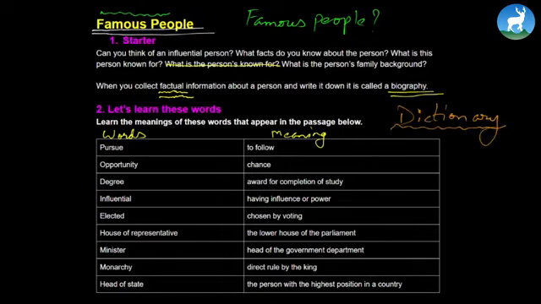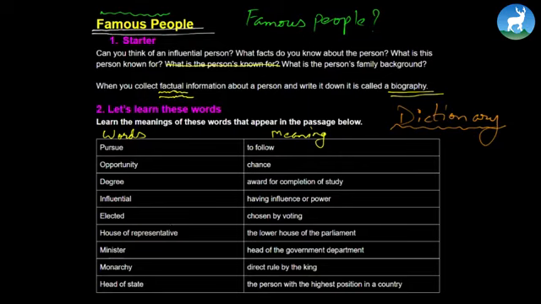So let's look at these meanings first. Pursue means to follow. Opportunity, chance. Degree, award for completion of a study. Influential, having influence or power. Elected, chosen by voting. House of Representatives, the lower house of the parliament. Minister, head of a government department. Monarchy, direct rule by the king. Head of state, the person with the highest position in a country.